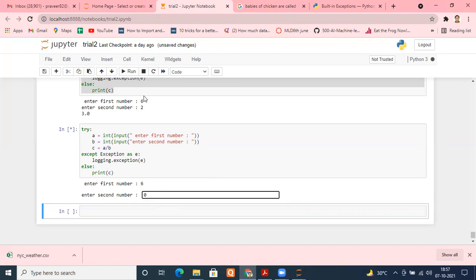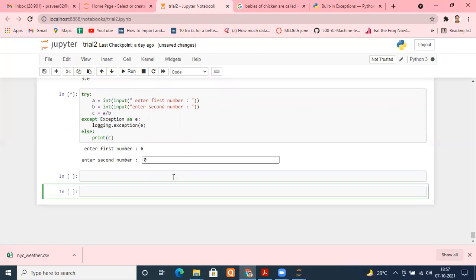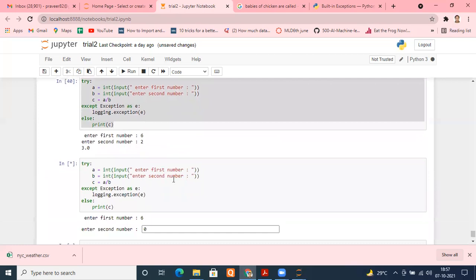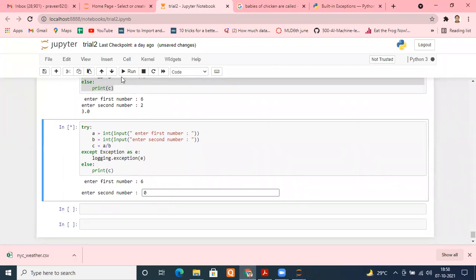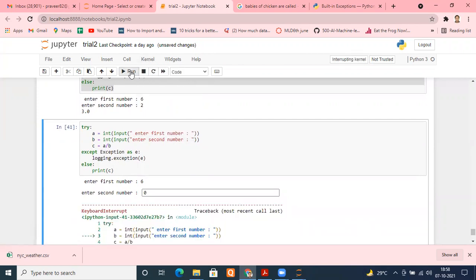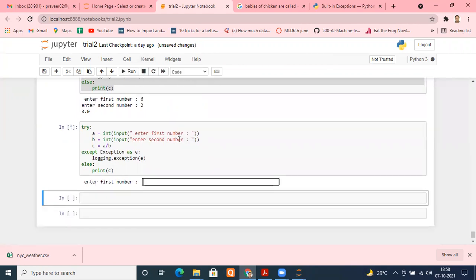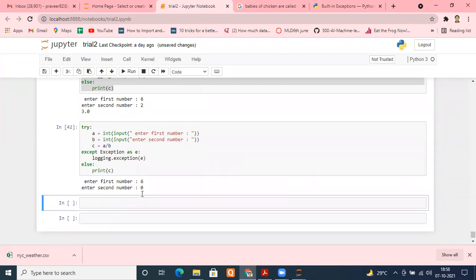So this else won't print. You see that? Let me run it. What happened? Something's happening. Wait a second, why is it wavy like this? Let me stop it. Interrupt. Let me run it again. Let me put 6 again. Okay, I'm putting 0. Yeah, done.